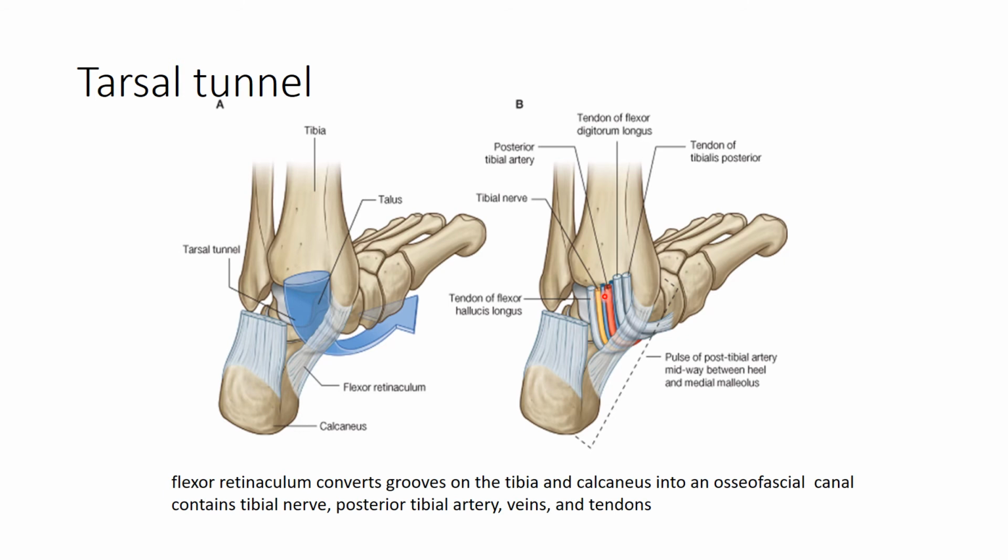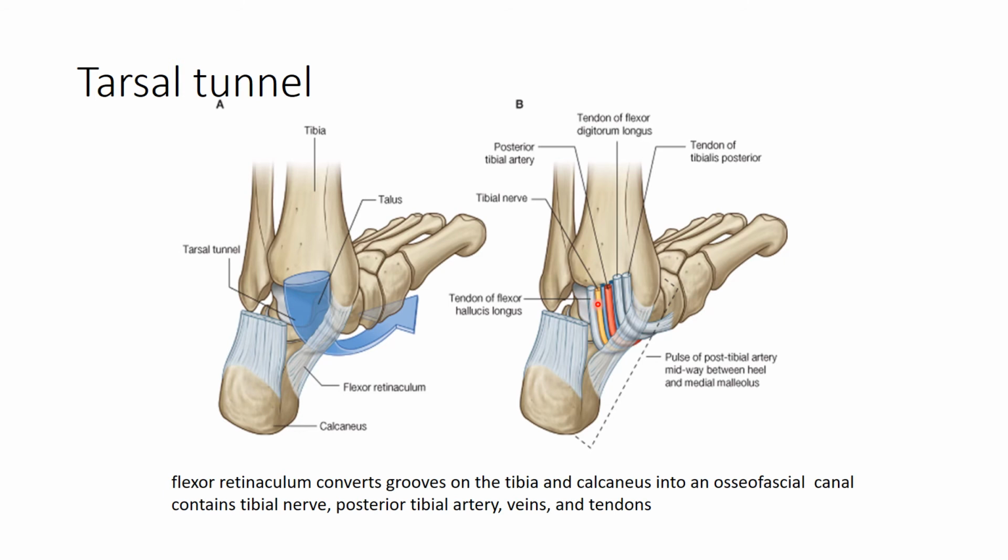So it contains the tibial nerve, posterior tibial artery and vein, and the tendons, and the order from medial to lateral is the tendon of tibialis posterior, then the tendon of flexor digitorum longus, then the posterior tibial vessels, then the tibial nerve, and lateral most is the tendon of flexor hallucis longus.